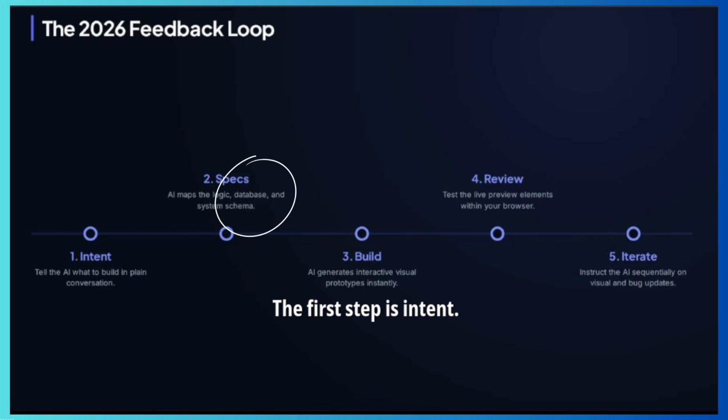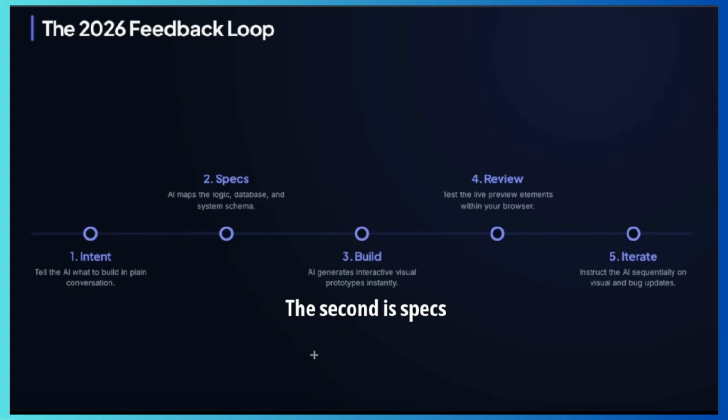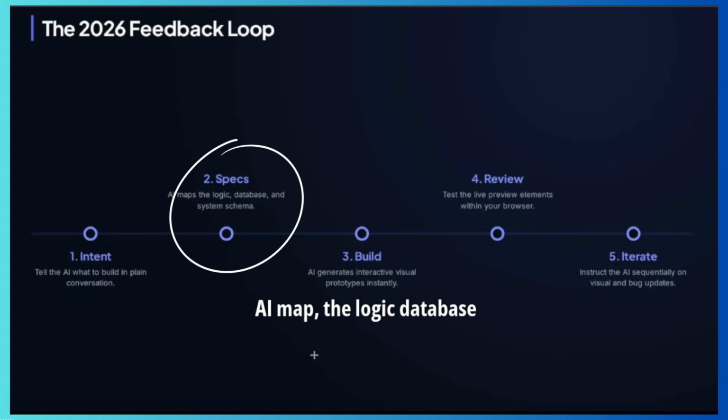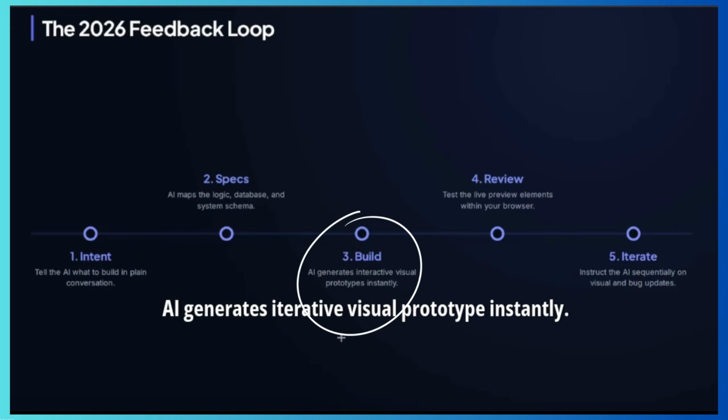The first step is intent. You tell the AI what to build in plain conversation. The second is specs. AI maps the logic, database, and system schema. And the third is build. AI generates an iterative visual prototype instantly.